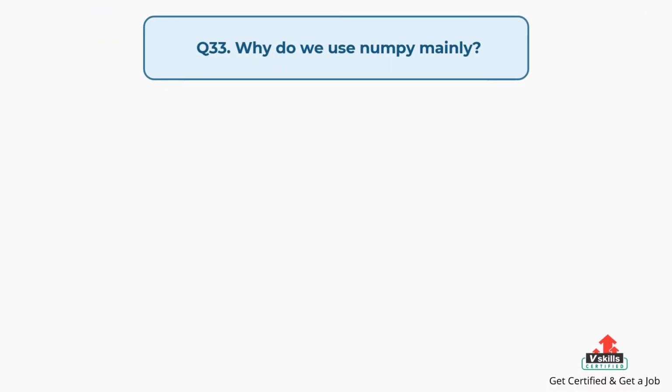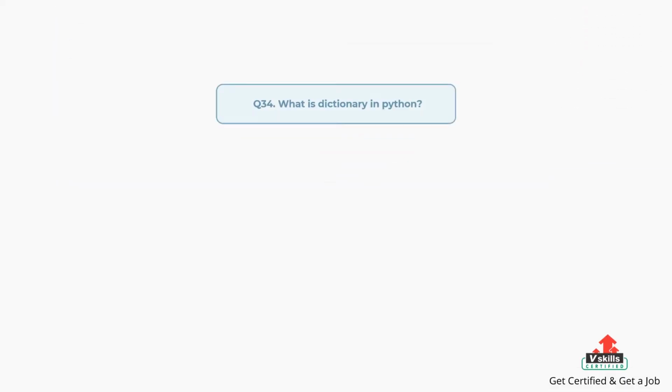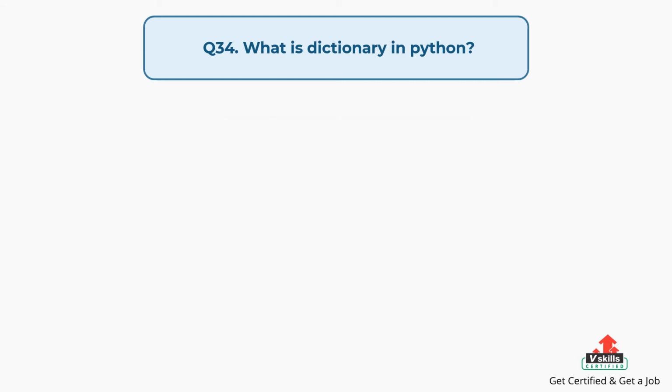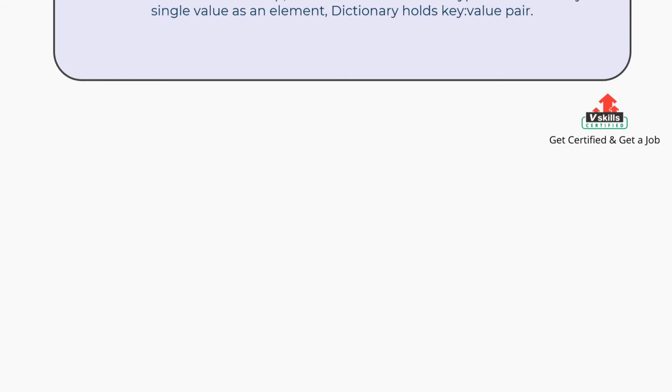Question number 33, why do we use NumPy mainly? The answer is, we use Python NumPy array instead of a list because of the below 3 reasons: less memory, fast, convenient. Question number 34, what is dictionary in Python? The answer is, dictionary in Python is an unordered collection of data values, used to store data values like a map, which unlike other data types that hold only single value as an element, dictionary holds key-value pair.